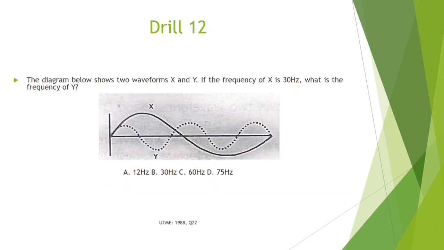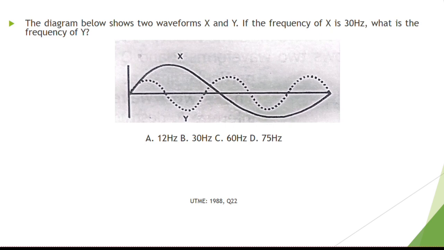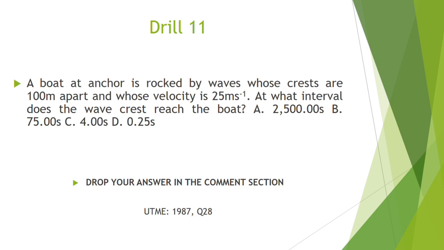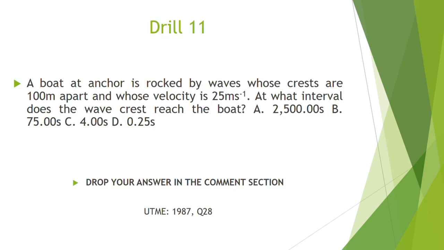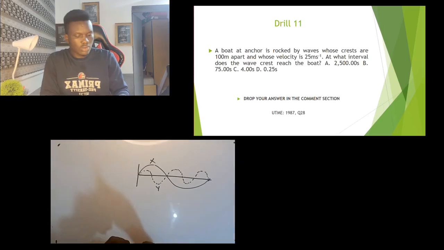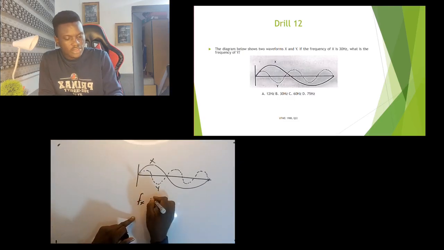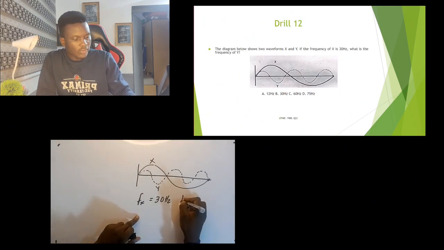So question 12. The diagram below shows two waveforms, X and Y. If the frequency of X is 30 hertz. Now, this question, I think we have the diagram like this. Now, look at X and Y. The frequency of X is 30 hertz. So I can say F sub X is equal to 30 hertz. Then what is the frequency of Y? So I'm looking for F sub Y.